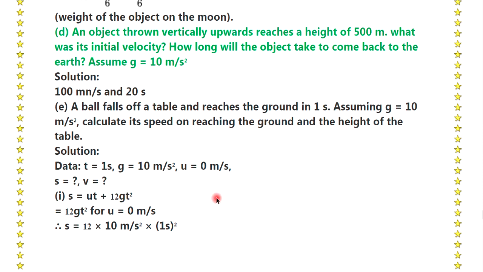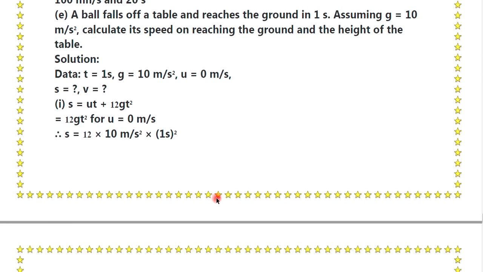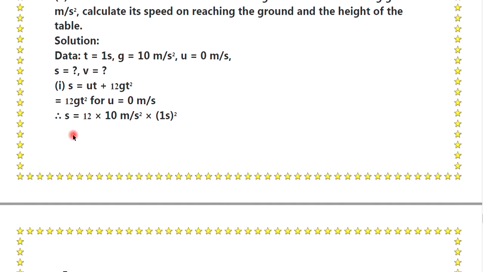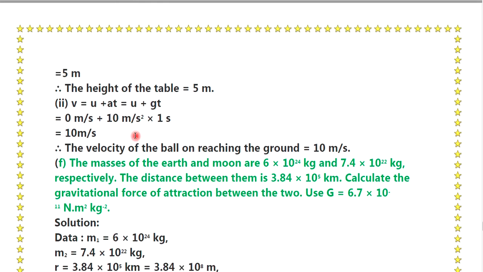So first, we have the equation s is equal to ut plus 1/2 gt square. For this, u is equal to 0 meter per second. So s is equal to 1/2 into 10 meter per second square and 1 second square, which is equal to 5 meter. The height of the table is equal to 5 meter.